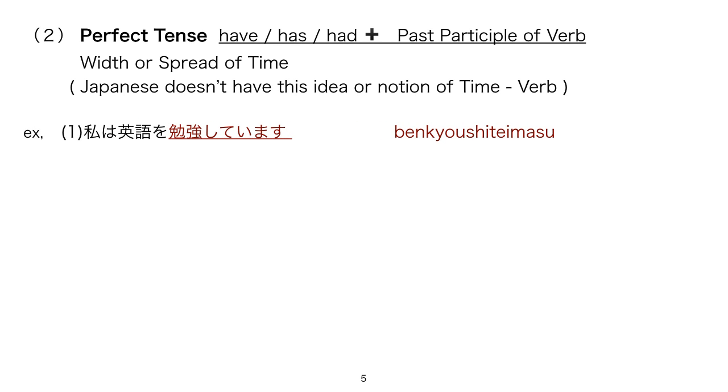Example, this is Japanese. I study English. 私は英語を勉強しています。Of course, we can say it the other way, but 勉強しています is study.